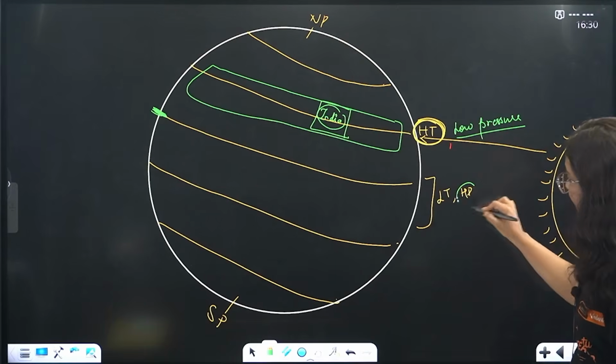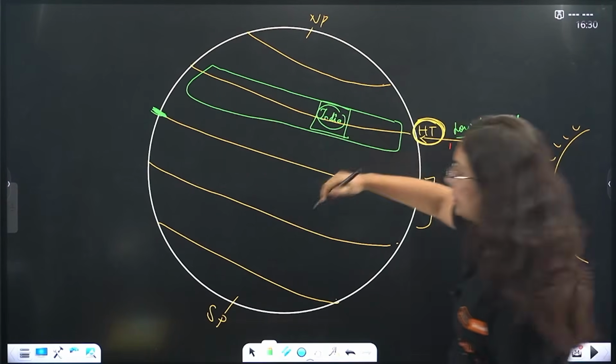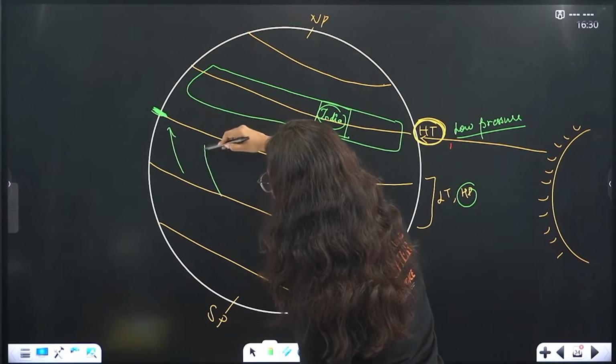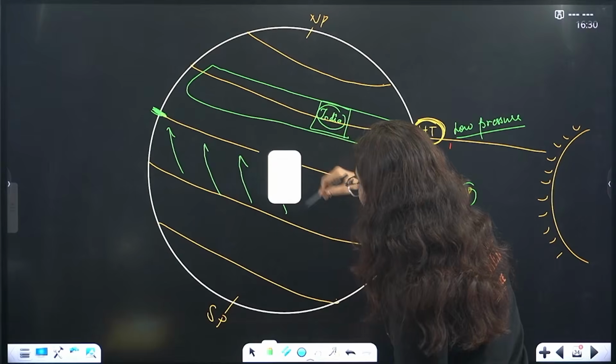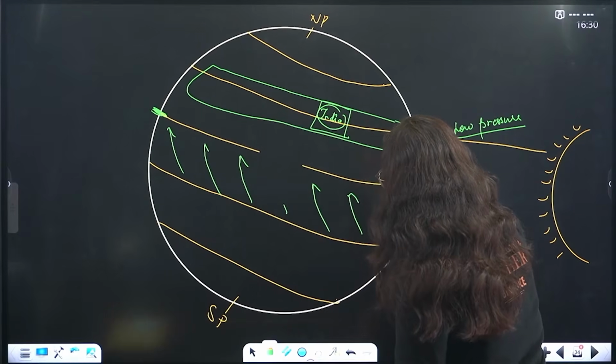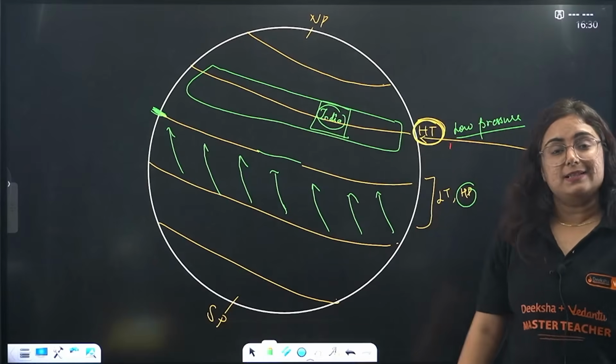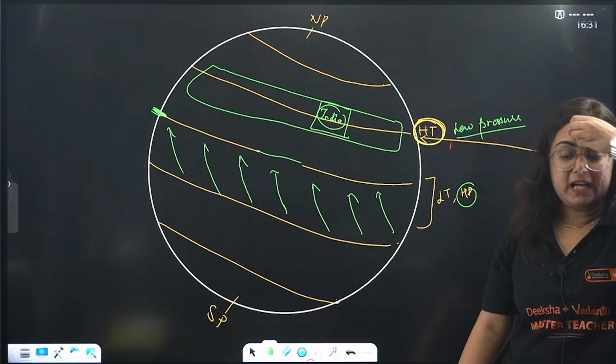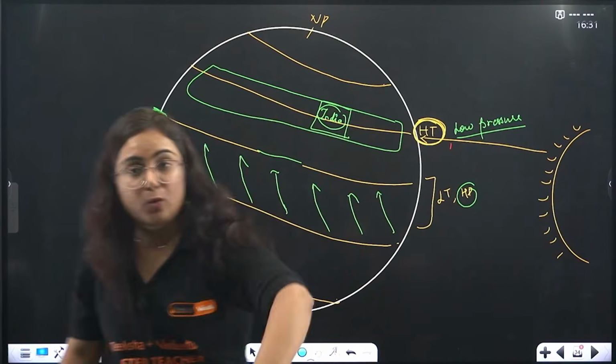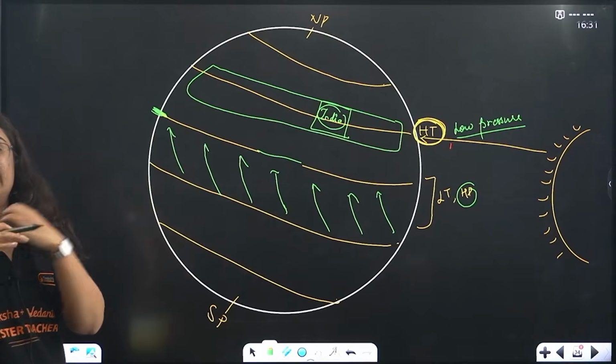Wind will move from high pressure towards low pressure, in the extreme peak summer season in India. Winds started moving as the condition changed.